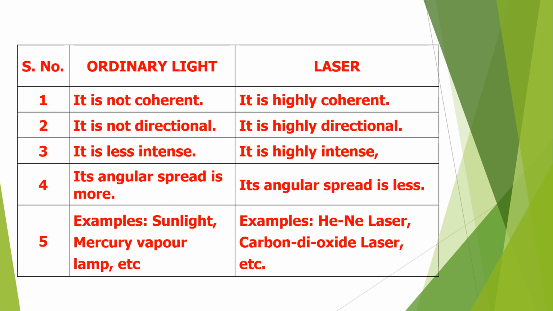Now we are going to compare ordinary light with laser. If we take ordinary light, they are not coherent, whereas laser, they are highly coherent. And in the case of ordinary light, they are not directional, but laser is a highly directional beam. And ordinary light has less intensity, whereas laser, it is a highly intense beam. Example for ordinary light, light emitted from sun or any other lamp, whereas laser can be produced by devices like a CO2 laser device or helium neon laser device.